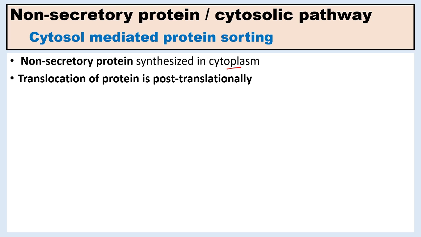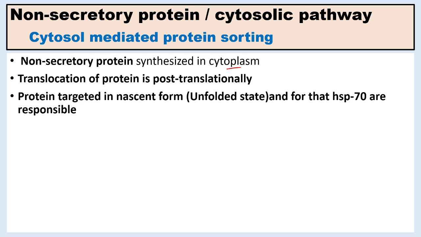The translocation of such proteins always takes place after translation, that is, post-translationally. The proteins are targeted in nascent form, that is, the unfolded state, and cytosolic HSPs are responsible for maintaining this unfolded state, because these HSPs prevent misfolding of that particular protein.